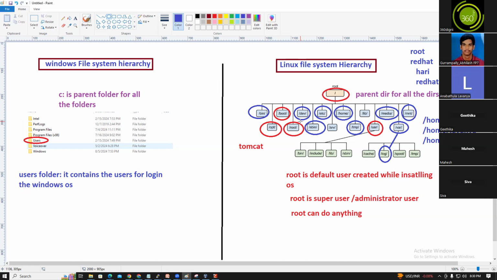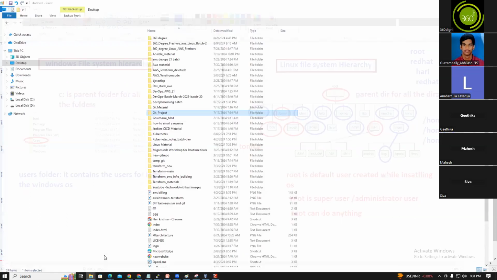Temp is nothing but temporary files; you can copy any temporary information there. /usr is where system-related software is installed. All the log information is located under the log directory. Media holds CD, DVD, ROM, and MNT is for pen drives. Slash is the parent directory for all the directories.